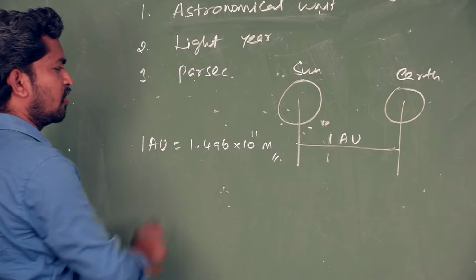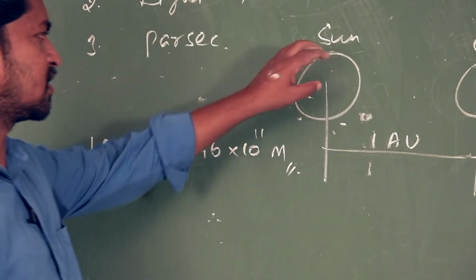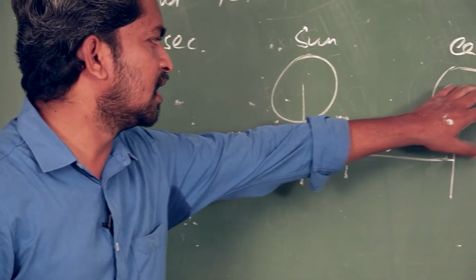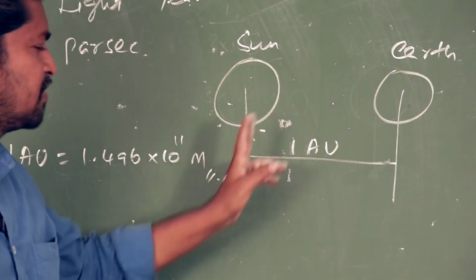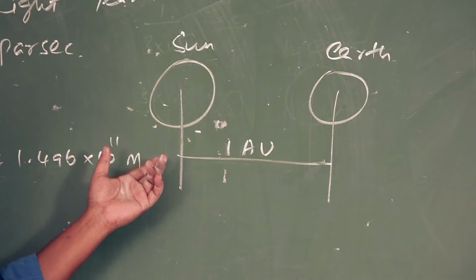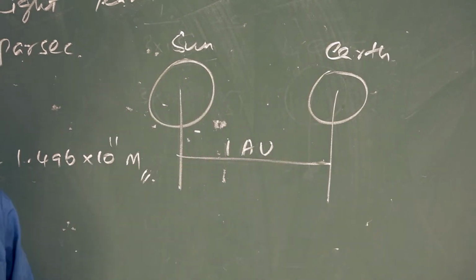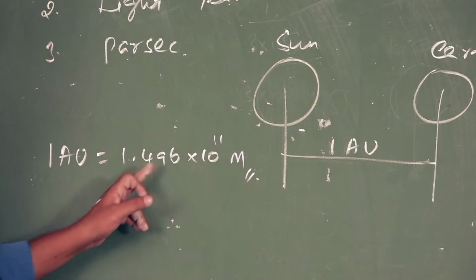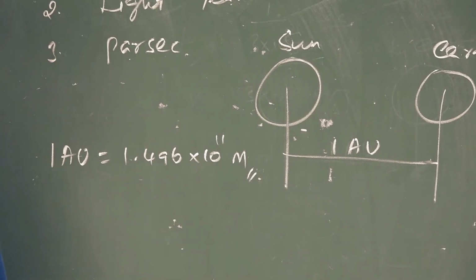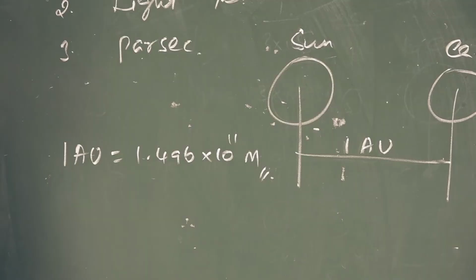The mean distance between the sun and the earth is equal to 1 astronomical unit, which is 1.496 into 10 power 11 meter.